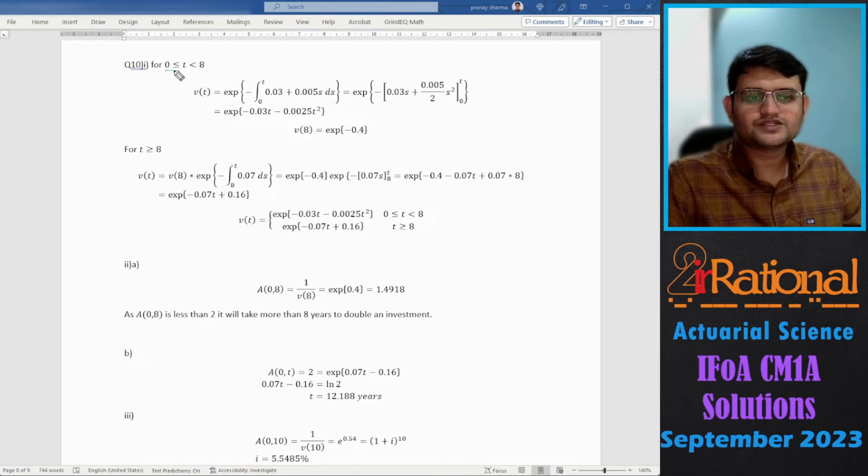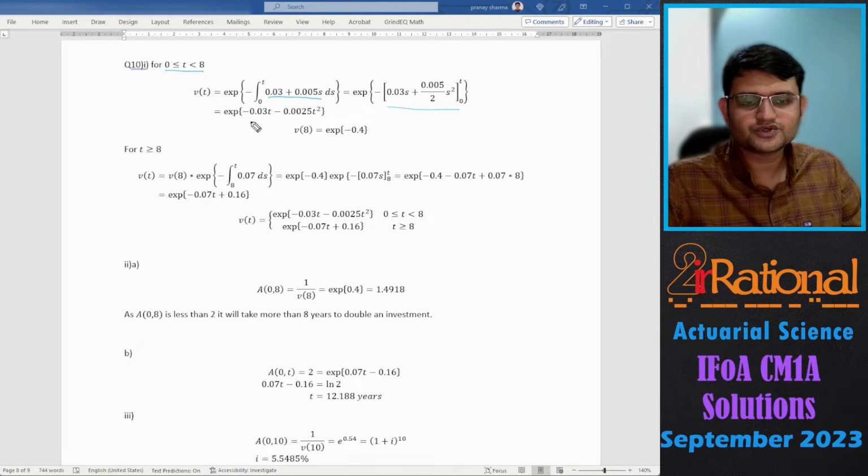So first we will consider 0 to 8. We say Vt is nothing but e raised to minus the integral from 0 to t of delta s ds. So we'll simply integrate it and substitute the value of t, and this is what we get. For the later part, we will substitute 8 here and we'll get e raised to minus 0.4.